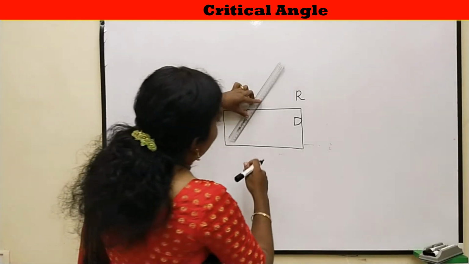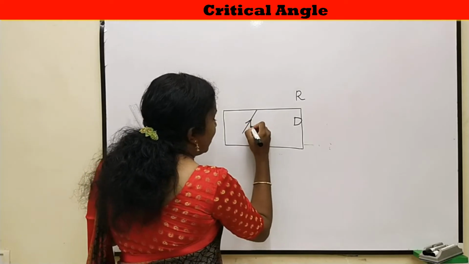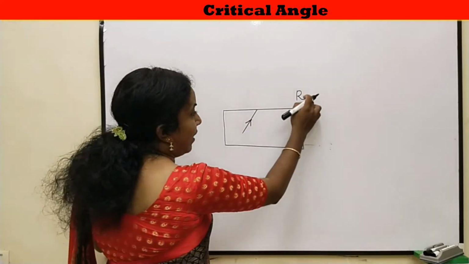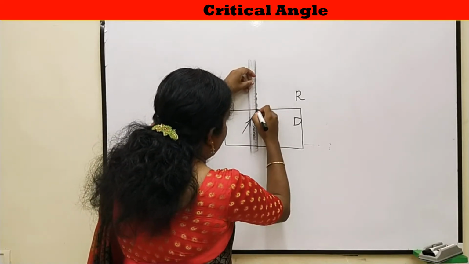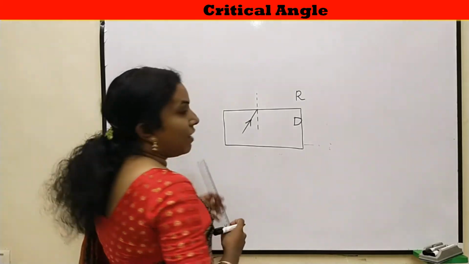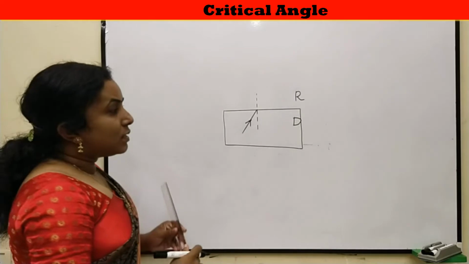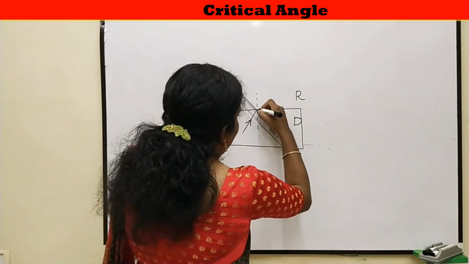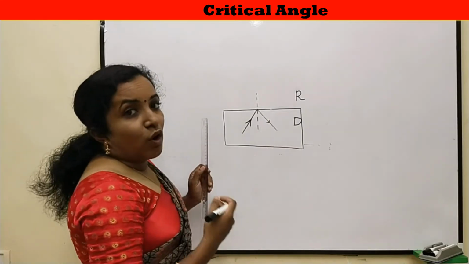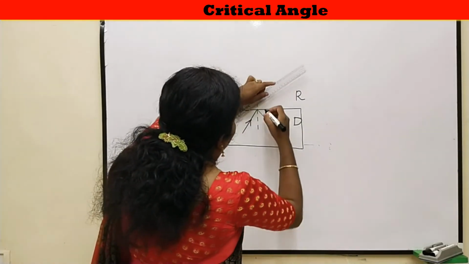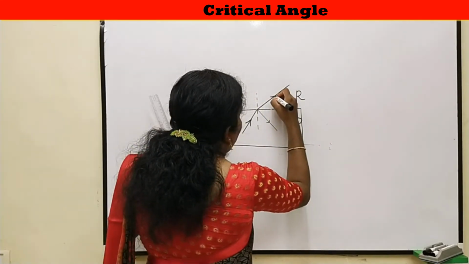Consider a ray of light travels from a denser medium to a rarer medium, say glass to air. Here, this is the normal to the point of incidence, and when it reaches the surface separating the two media, a small portion of light will be reflected and most of the light refracted in such a way that it bends away from the normal.